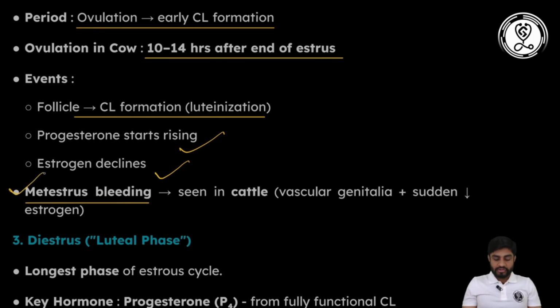Okay, so this question is also very important. Sometimes this question is asked in the examination: which of the following animals has metaestrus bleeding, or metaestrus bleeding occurs due to a drop in the concentration of which hormone. So estrus you learned, now metaestrus.